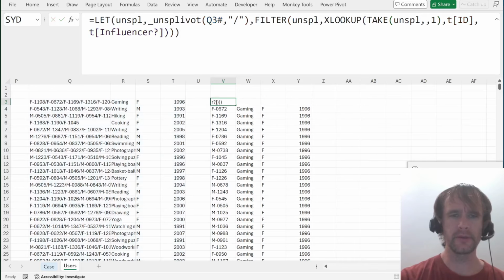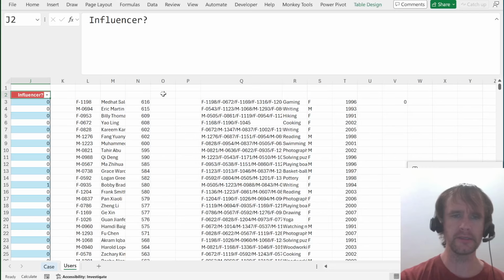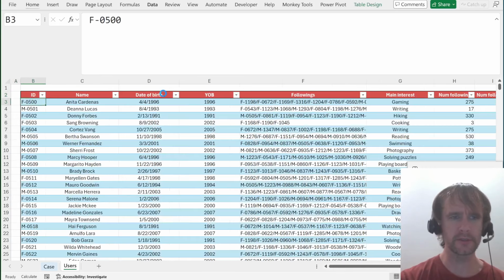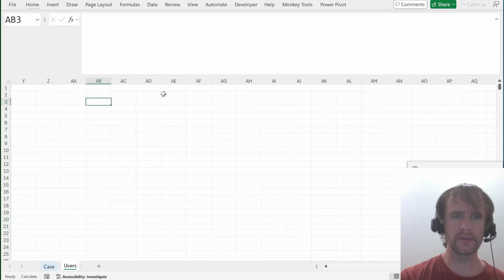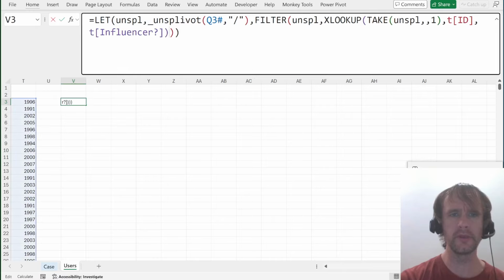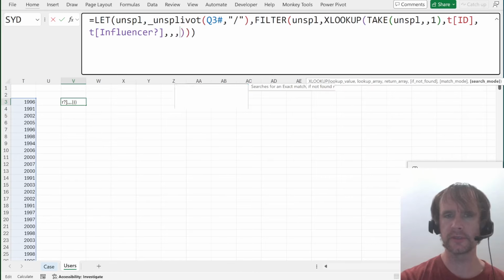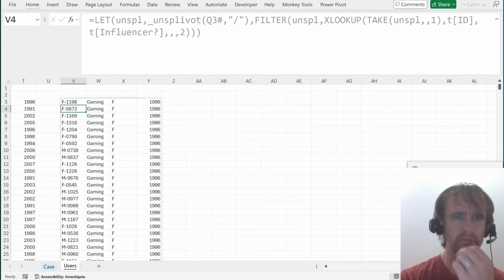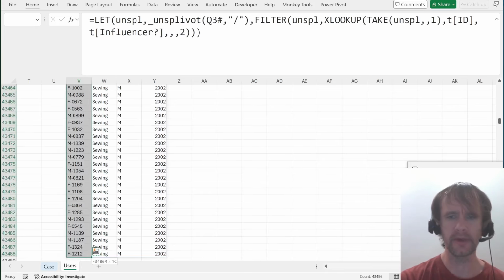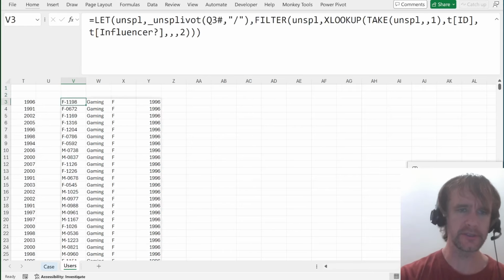Now that is going to be 200,000 XLOOKUPs, which is going to slow things down quite some bit. But if I come over here and sort this in ascending order, and then change this XLOOKUP to be, sorry, that's the filter, change this XLOOKUP to be search mode, binary search, then it should get very much faster indeed. Still a little slow, I must say, but definitely more manageable. And now we're down to 43,000. So this is just the influencers.